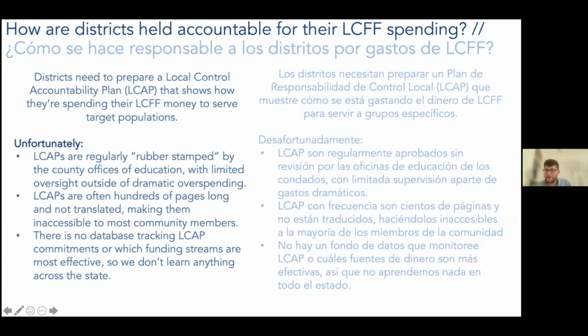Gilberto, sorry, I'm looking at your question. Shouldn't the standard operating procedure for any district be some self-assurance or self-testing that it's spending money in compliance with LCFF? That's what the LCAP is trying to do. The LCAP basically says, we're spending this money on this, it's to serve this group of students. We're spending this money on this, it's meant to serve this group of students. The problem is that the document is poorly binding. The districts are essentially setting goals, but those goals can be modified. They can meet or not meet those goals.